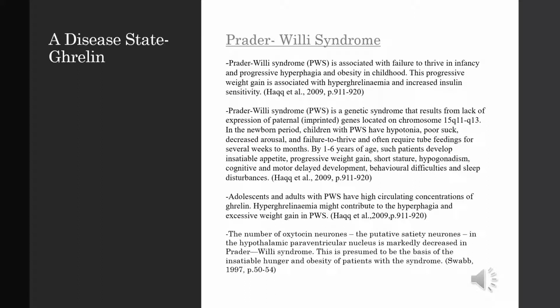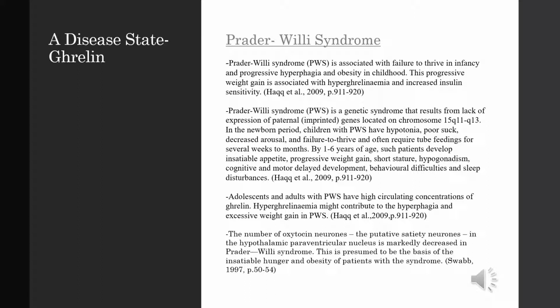By 1 to 6 years of age, such patients develop insatiable appetite, progressive weight gain, short stature, hypogonadism, cognitive and motor delayed development, behavioral difficulties, and sleep disturbances. Adolescents and adults with PWS have high circulating concentrations of ghrelin. Hyperghrelinemia might contribute to the hyperphagia and excessive weight gain in PWS.